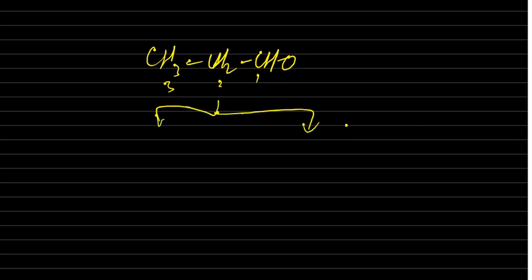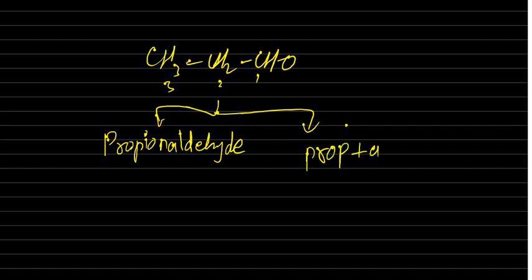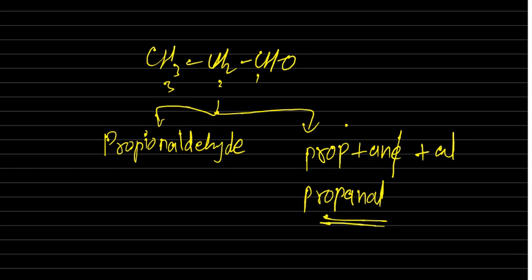In the common name, with 3 carbons, it is propionaldehyde. In the IUPAC name, 3 carbons means prop plus ane plus al. While combining this, cut the E. Propanal is the final name. Like this, you can give the names.